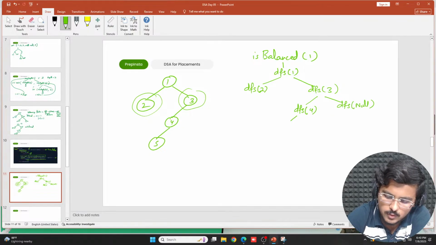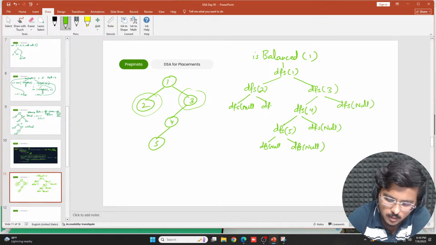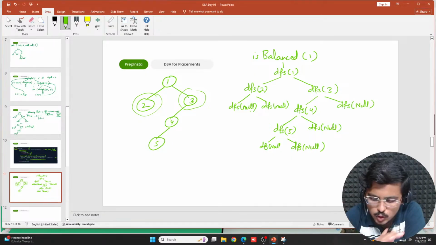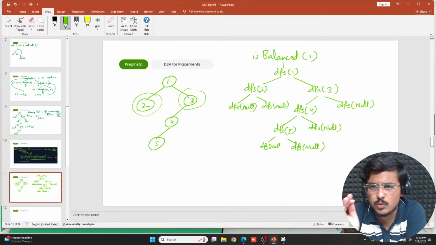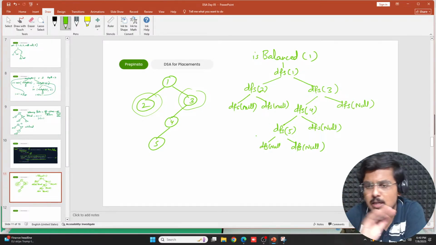4. For DFS of 4 also, one is DFS of null. And here DFS of 5. Then here DFS of null. Here DFS of null because 5 has no further root. Also here for 2, DFS of null, and here also DFS of null. Now it should not give us balanced. It should say that it is false. It is not a balanced tree. I am telling you the logic. The algorithm would remain the same in Java. This logic, this recursion tree would remain the same in Java.